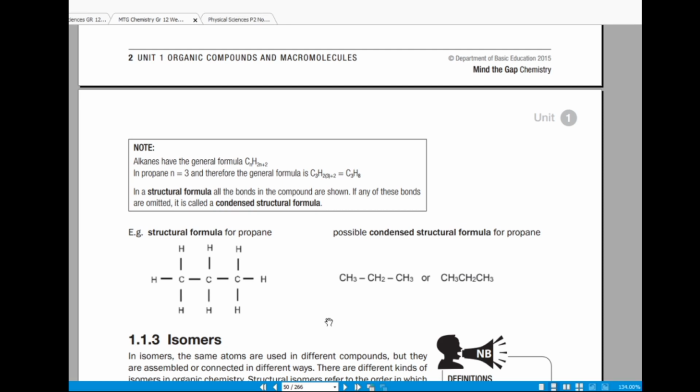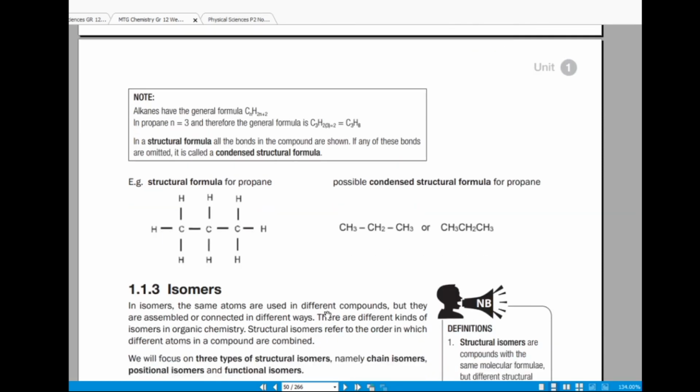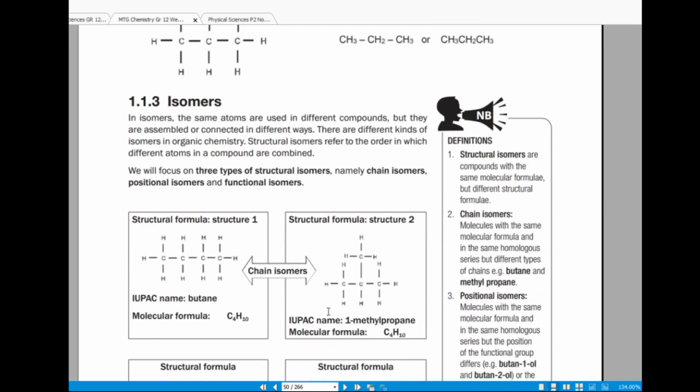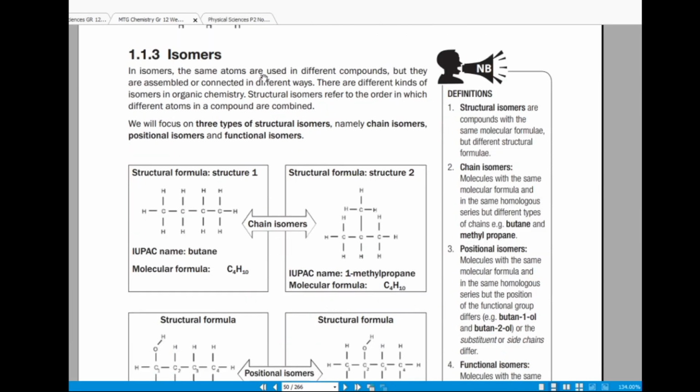Okay, so now we move on to isomers. In isomers, the same atoms are used in different compounds, but they are assembled or connected in different ways, right? So isomers are compounds with the same molecular formula but different structural formula, right? So if the structures of the compounds are arranged in different ways, but they have the same number of atoms. Okay, so let us look at an example.